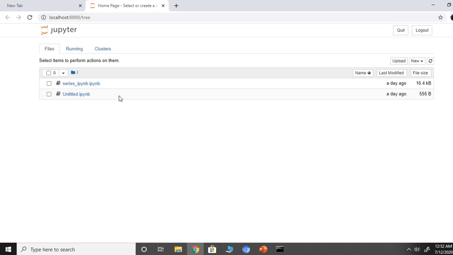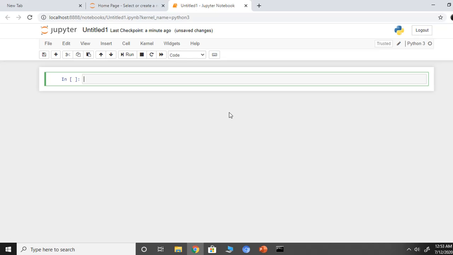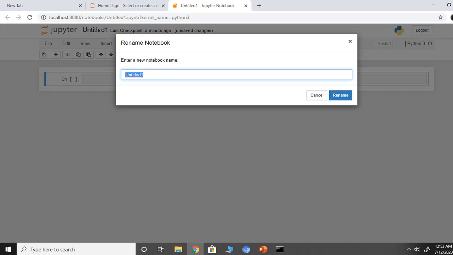Here you can see the list of your Python notebooks. If you want to create a new one, you may say New, Python 3. So, this is your new file wherein you may type your code. You may save this file.